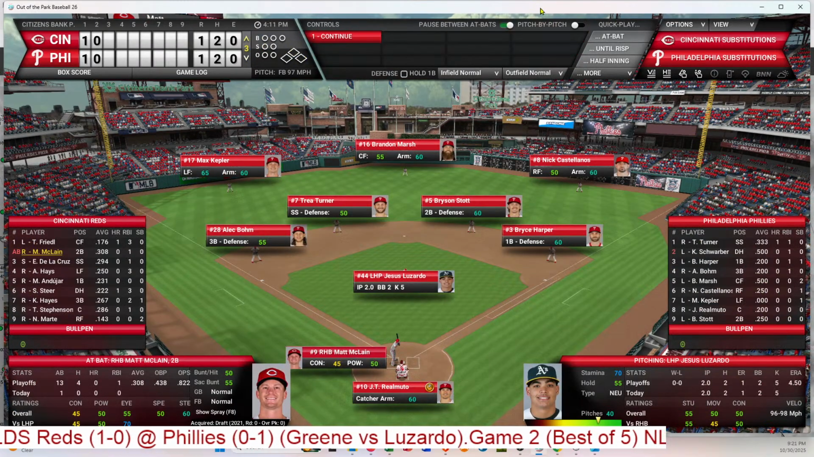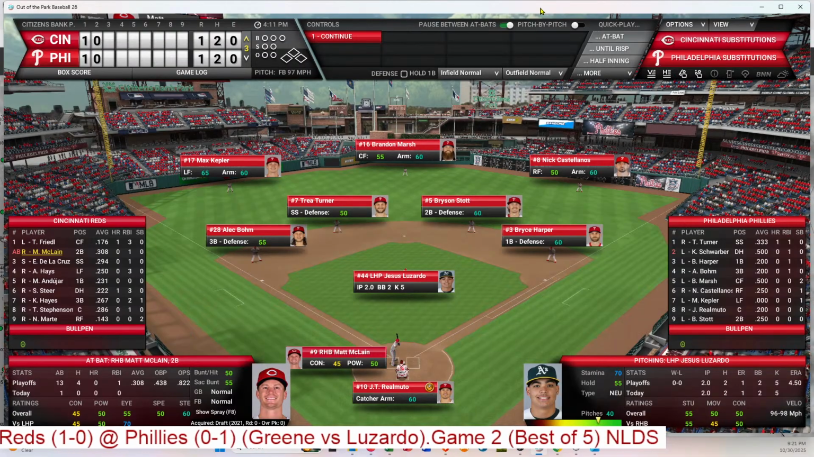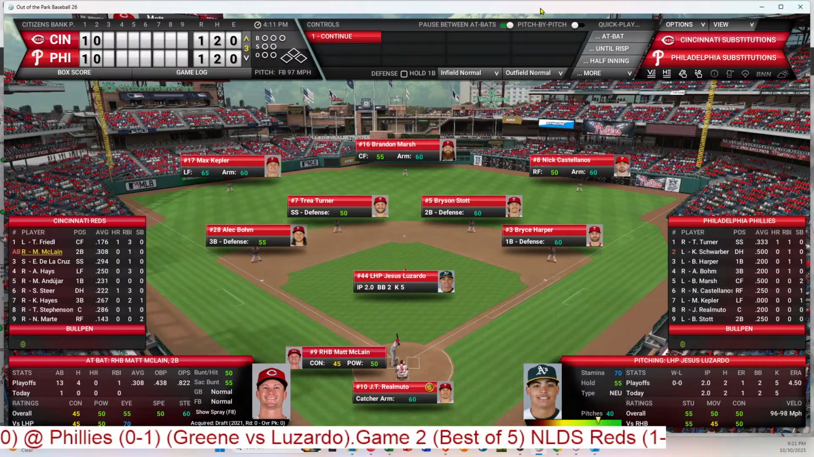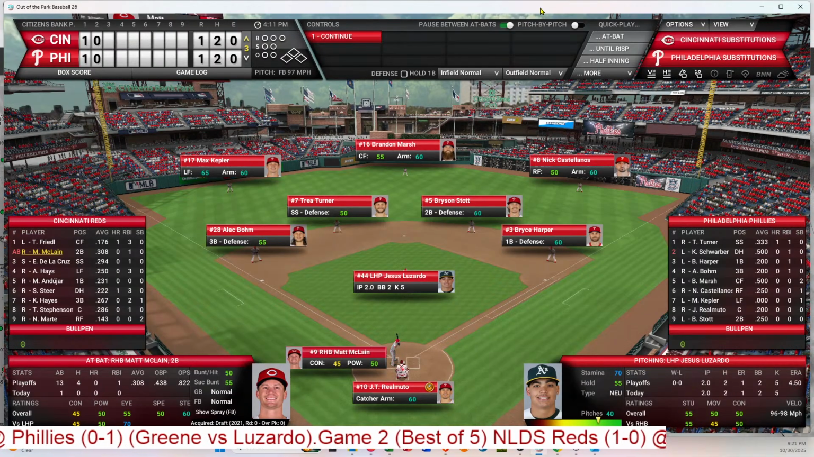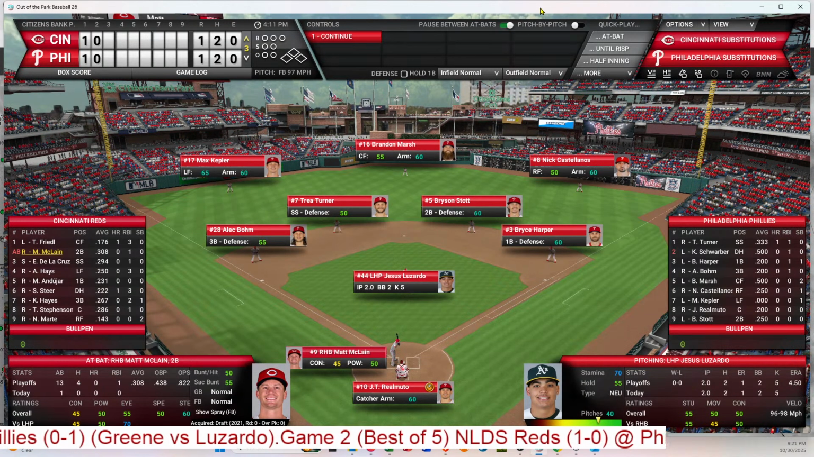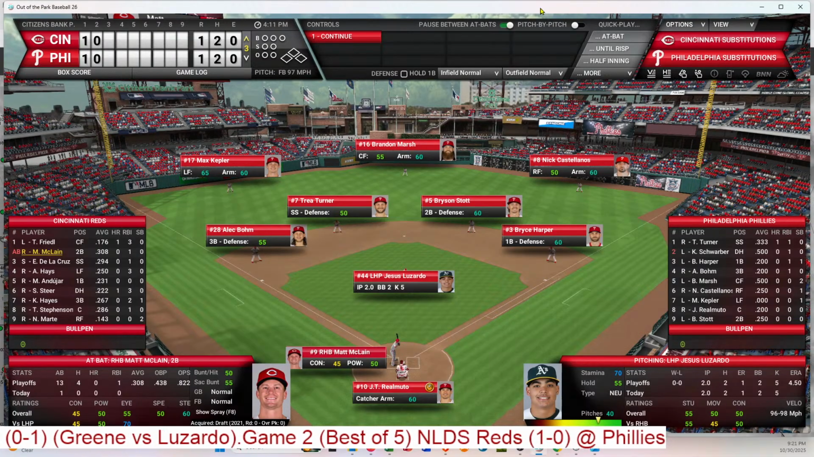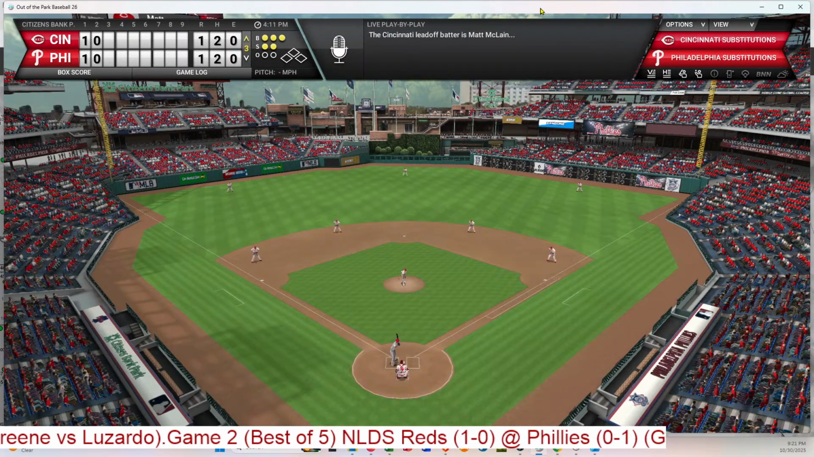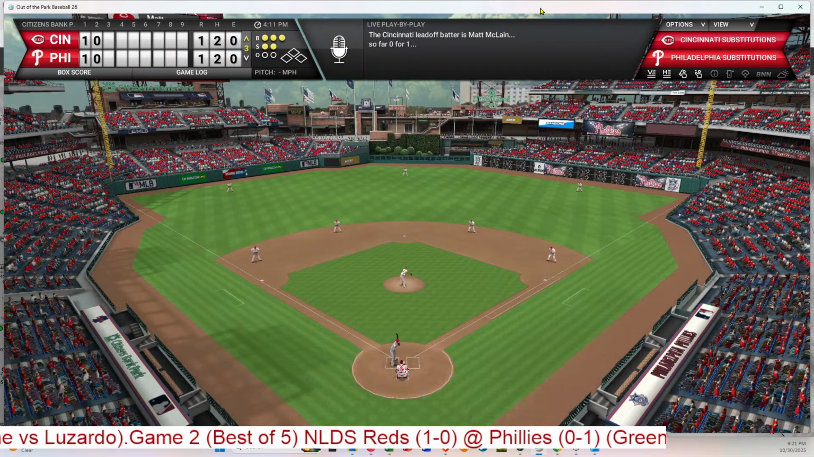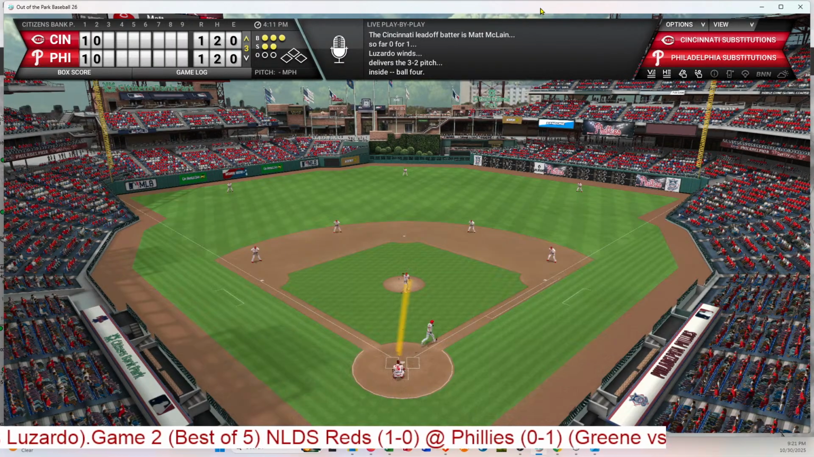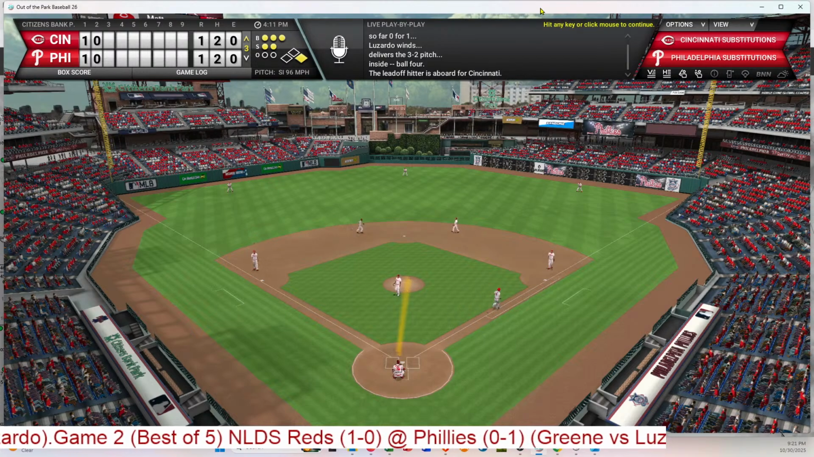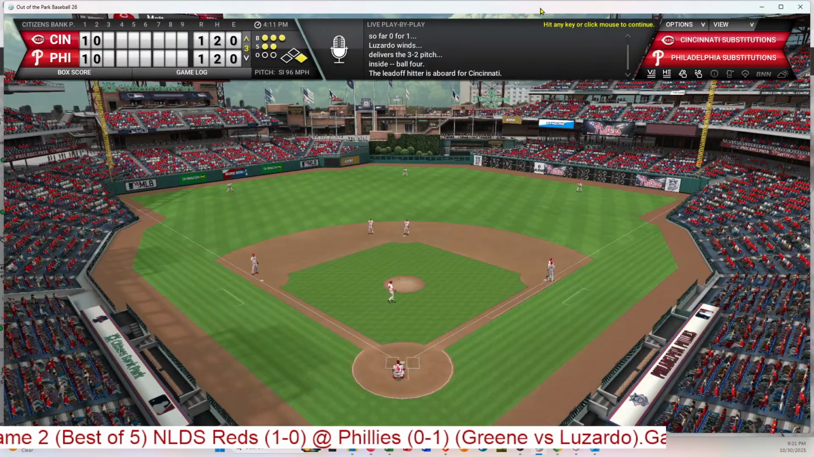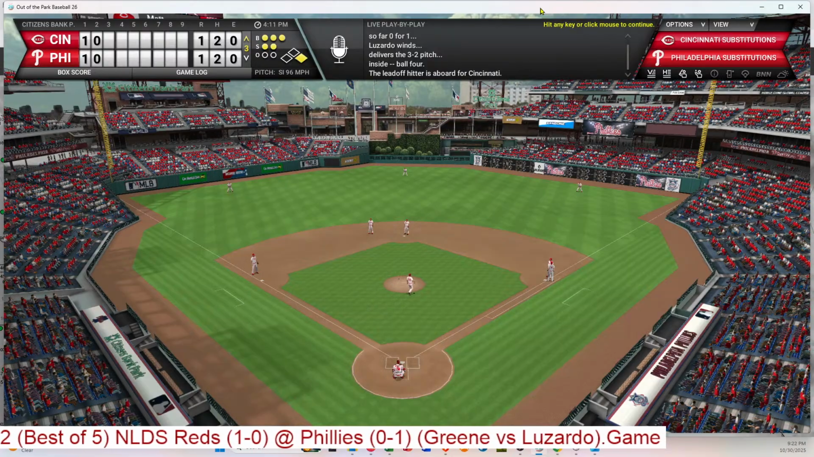So Luzardo will take the mound here in the top of the third and face McLean, De La Cruz, and Hayes. He struck out McLean the first time. Packed crowd here at Citizens Bank Park. A nice afternoon in October. And it's a full count. And that's inside, and he walked him. So basically, that's the 3rd walk against 5 strikeouts now for Luzardo.